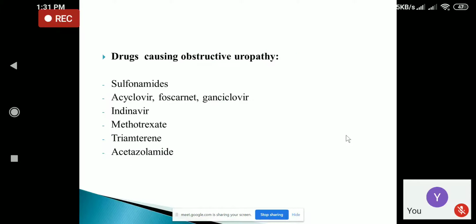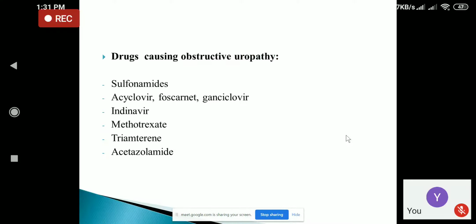So the drugs that cause obstructive nephropathies are sulfonamide group of drugs, acyclovir, foscarnet, ganciclovir, indinavir, methotrexate, triamterene, and acetazolamide. These are the drugs which may cause obstructive